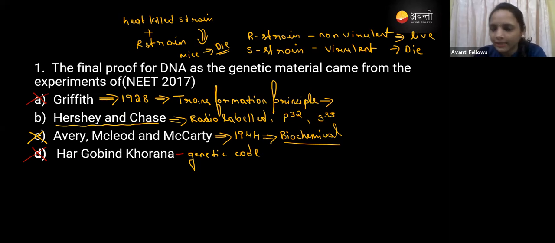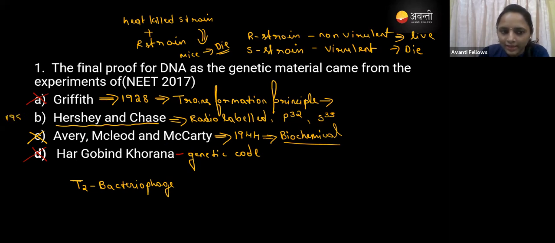So you know that, right? The Hershey and Chase experiment. So they have taken the T2 bacteriophage, right? When it comes to the Hershey and Chase experiment, they performed it in 1952. That you have to remember. So here you can see this is the bacteriophage.